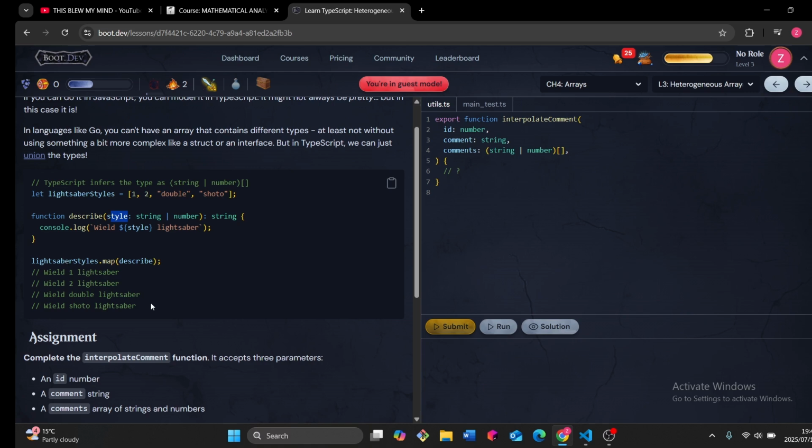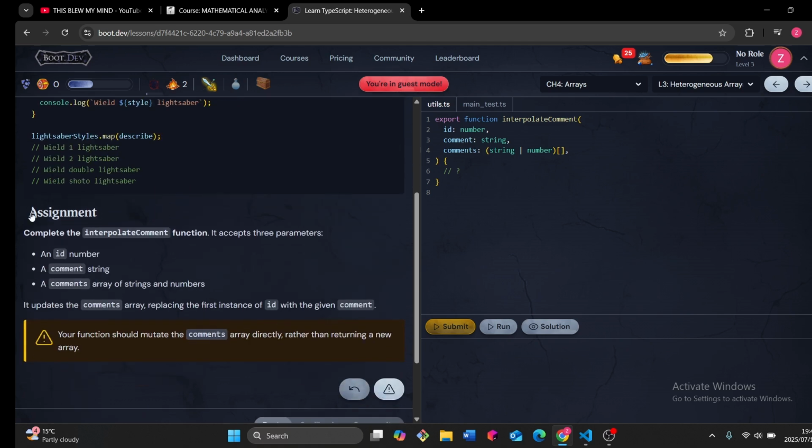This is really just the function map, which goes over each element in our array. So we're going over each element in our lightsaber styles, taking each element and passing it into the describe method, and then this will be printed out.